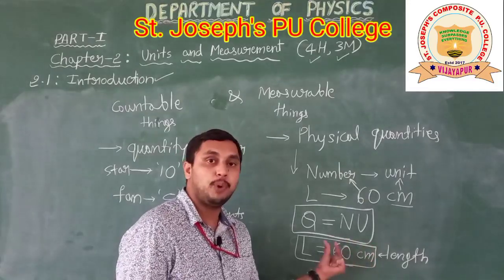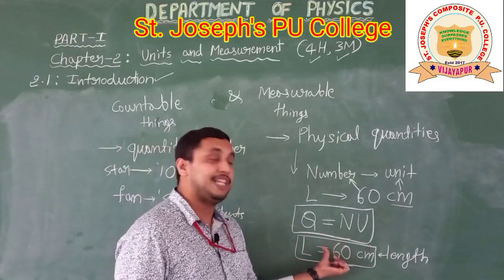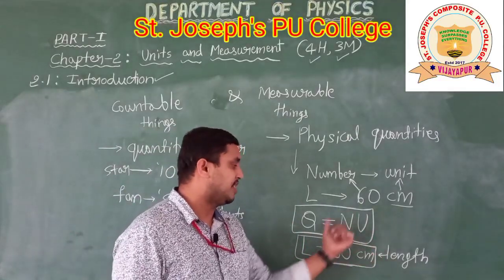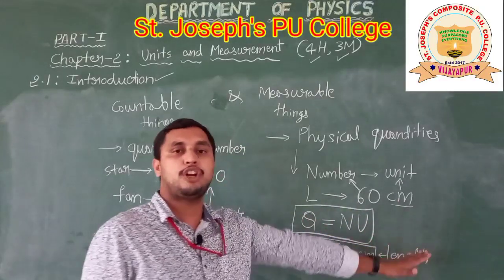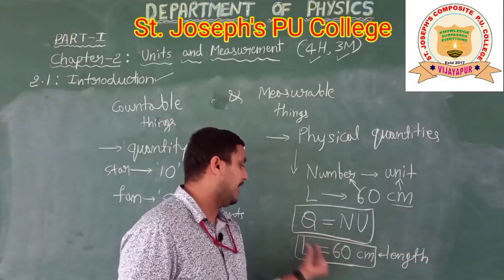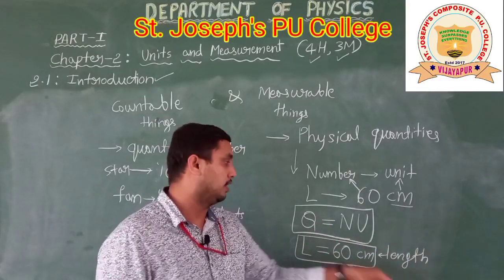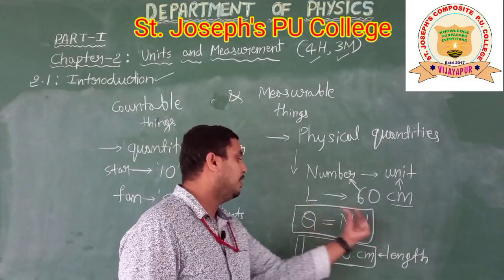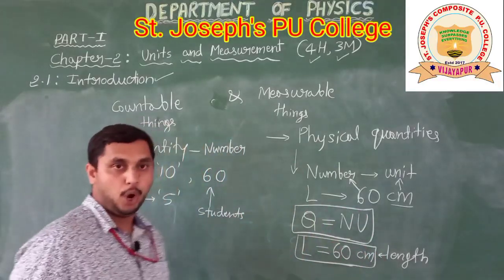This is very important, because 60 meter, 60 centimeter, 60 feet are all good, which are units of length. If you write L is equal to 60 seconds, it is wrong. L is equal to 60 gram is wrong, because the length unit is centimeter. The proper unit is very important.